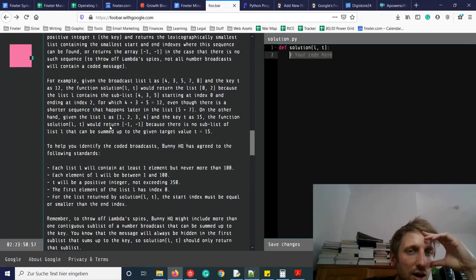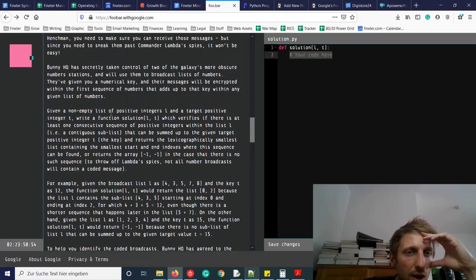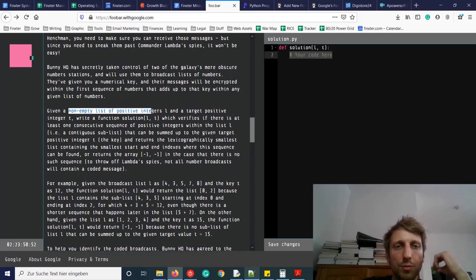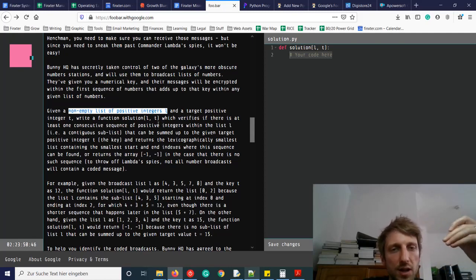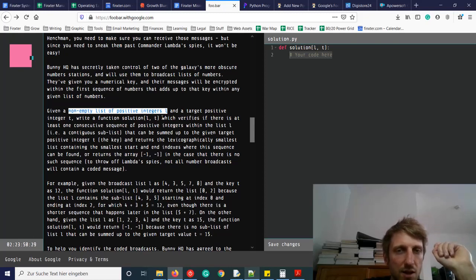Good. So again, given a non-empty list of positive integers L and a target positive integer T, write a function solution(L, T) which verifies if there is at least one consecutive sequence of positive integers within the list L that can be summed up to the given target T, and returns the lexicographically smallest list containing the smallest start and end indexes where this sequence can be found.